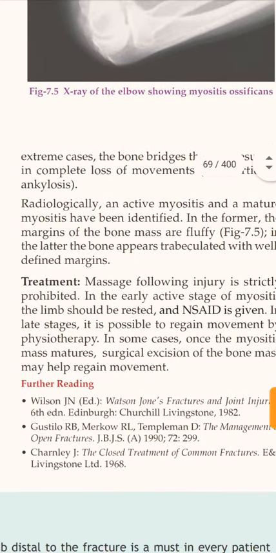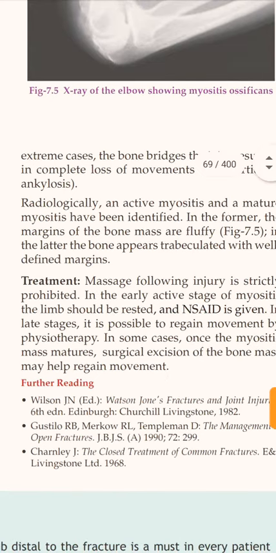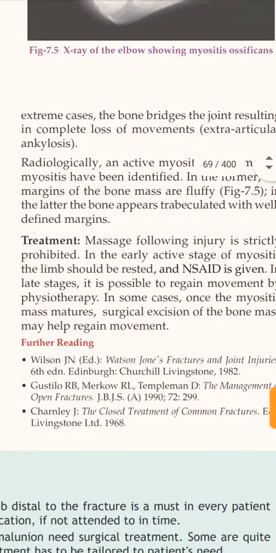Massage is prohibited at two stages: early stage and late stage. In the early stage, rest and then NSAIDs. In the late stage, regain movement by physiotherapy and then surgical excision.